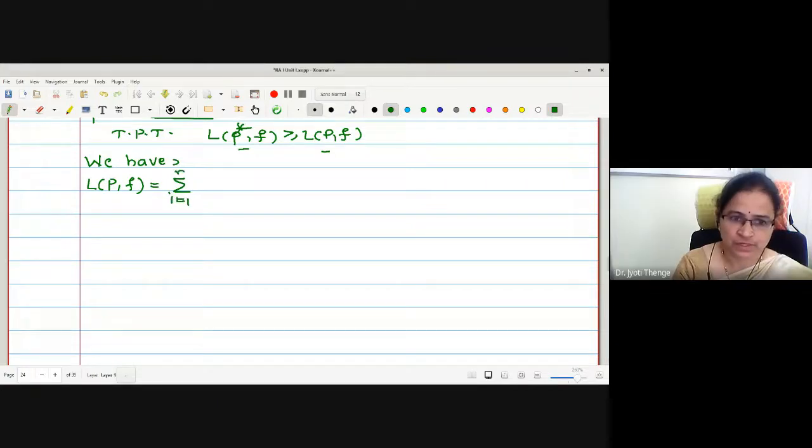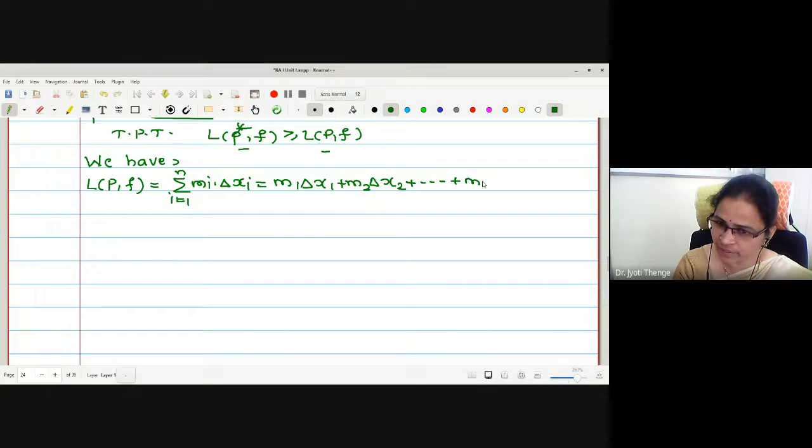Very good. I will just expand the sum. Therefore, I will write m1 delta x1, m2 delta x2, somewhere in the middle it will be mi delta xi, and the last term is mn delta xn.